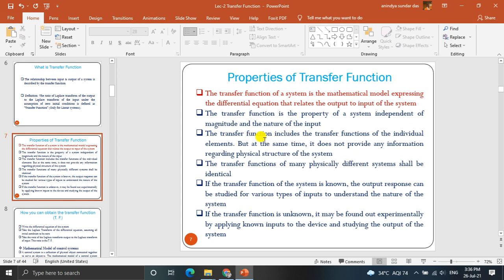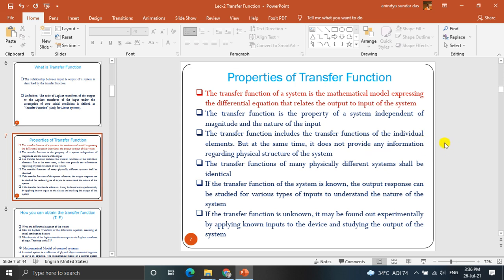So the transfer function includes the transfer function of the individual elements, but at the same time it does not provide any information regarding the physical structure of the system. How they are physically connected and all these we are not bothered about. We only bother about the overall relation of output to input.